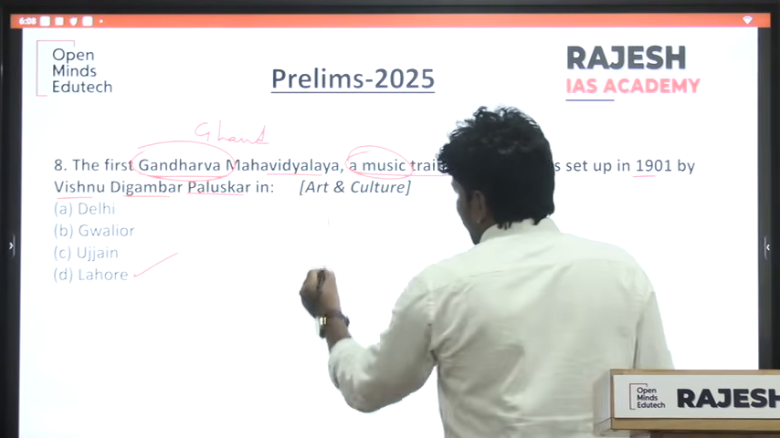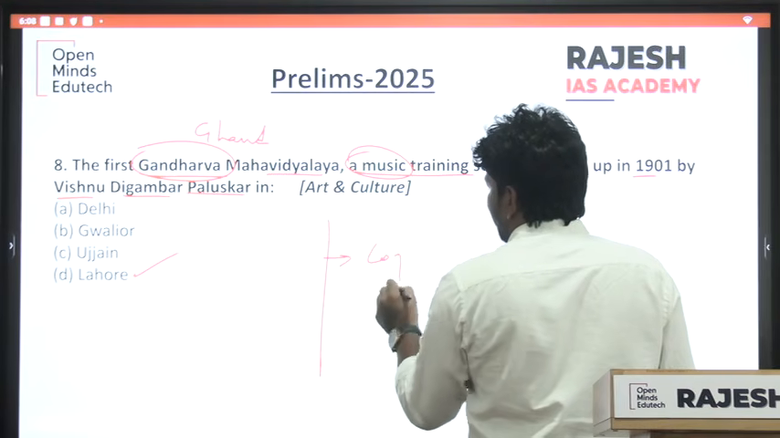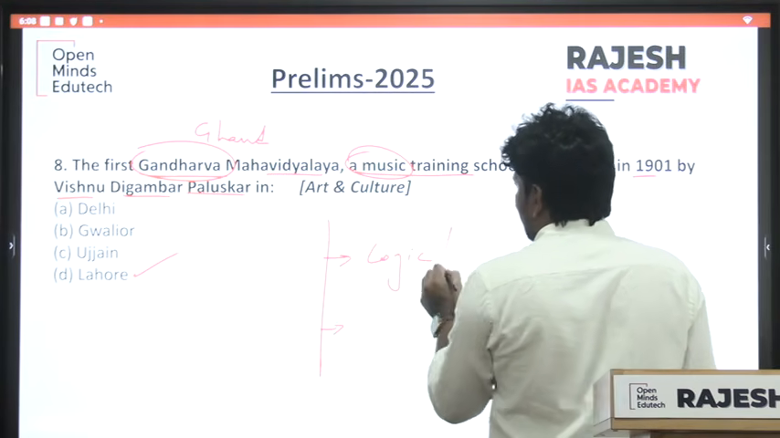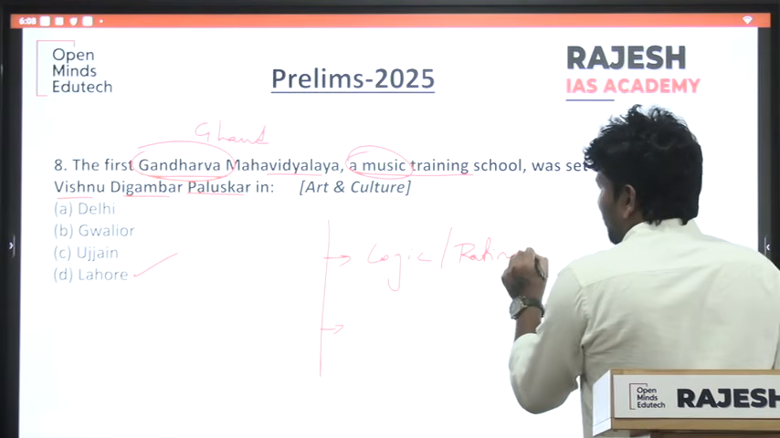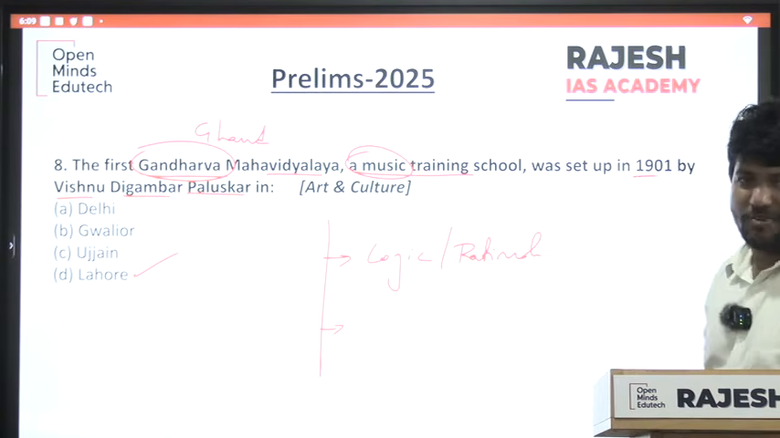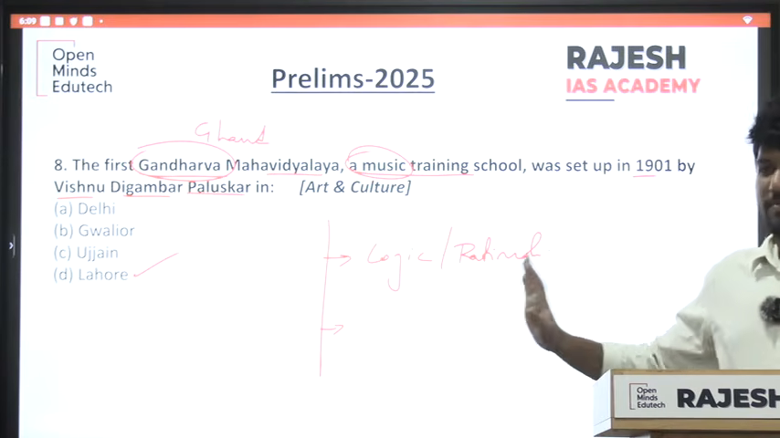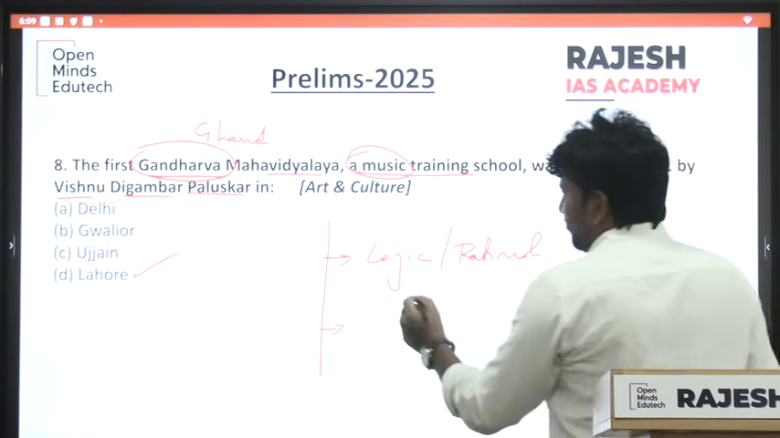See, there are 2 things you should keep in your bag when going to prelims. One is logic, that is rationality. UPSC always tries to give some rationality, so they know. Next one.